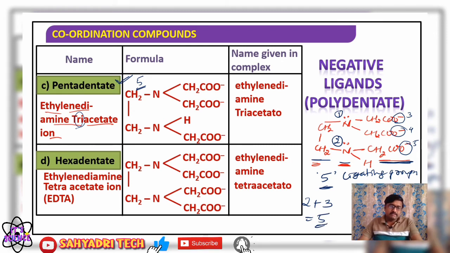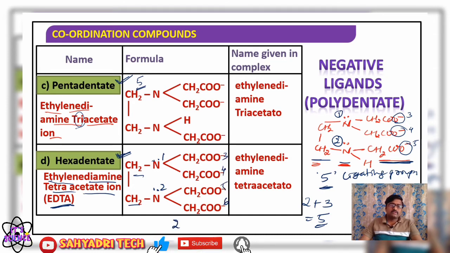Okay, well, similarly if I consider a hexadentate ligand, that is EDTA, in short it is abbreviated as EDTA. I hope you are aware of this EDTA. So what is the name? Ethylene diamine tetraacetate. So here ethylene CH2 CH2, diamine, so both the nitrogens carry a lone pair of electrons, and 4 acetate groups. So 1, 2, 3, 4, 5, 6.